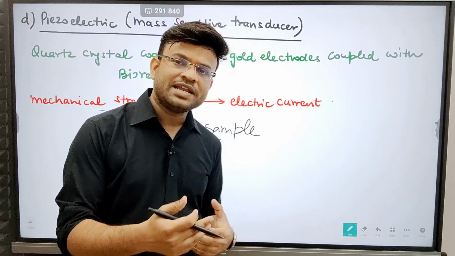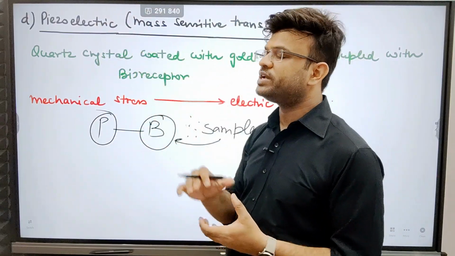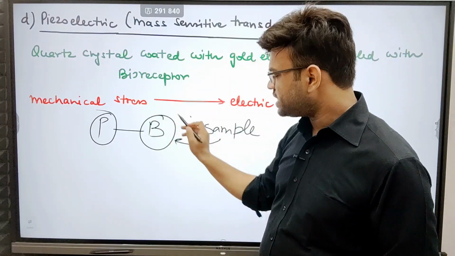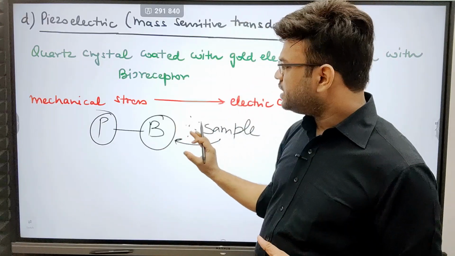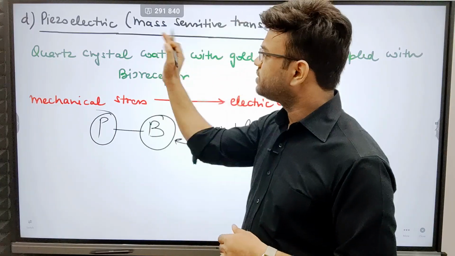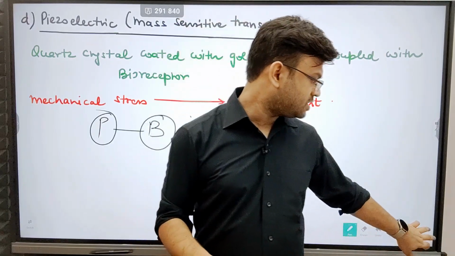That means the mechanical stress or weight or load is basically converted over here. In case of piezoelectric or mass sensitive transducer, any change in the mass, any change in the mechanical stress will be converted into electrical signals and it will be carried forward. This was the concept related to piezoelectric or mass sensitive transducer. I hope this much is clear.